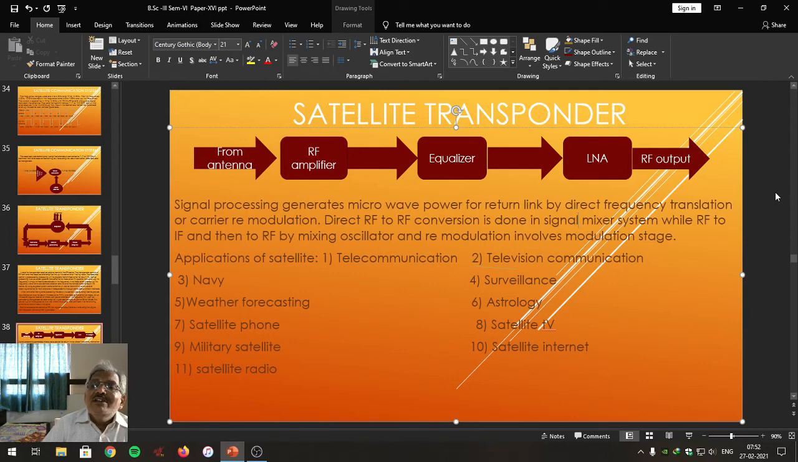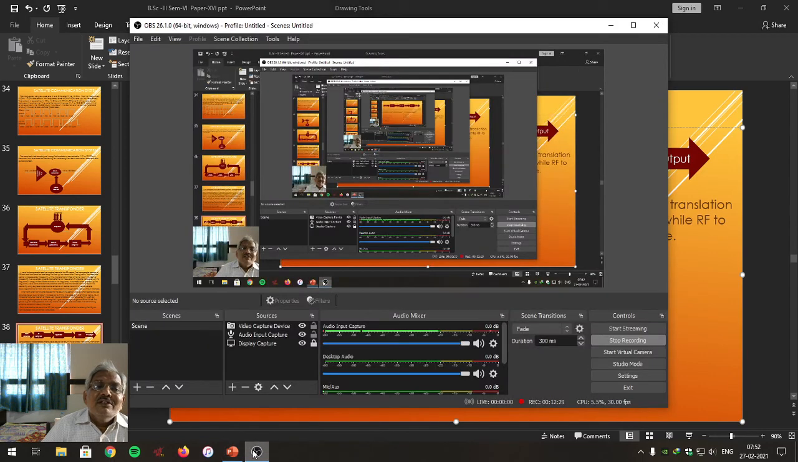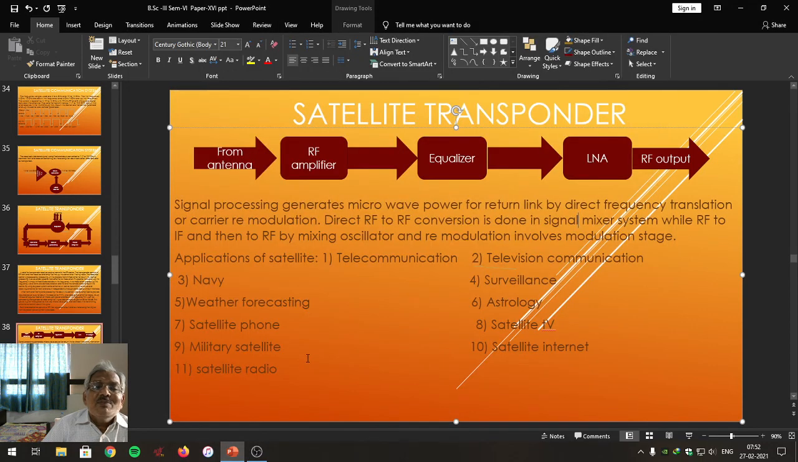Dear students, this is what you have to remember about the satellite transponder. In the next lecture, we are going to cover the applications of satellite. As far as applications of satellite are concerned, I will just introduce them.